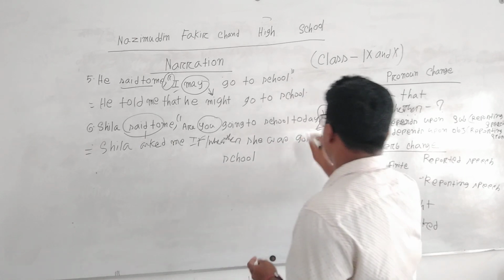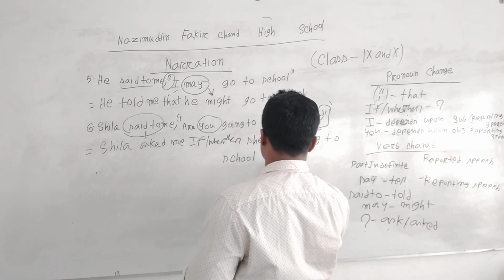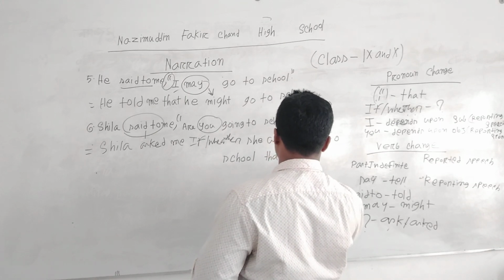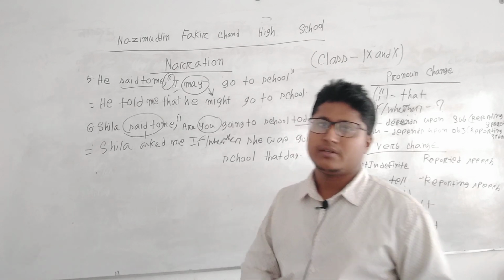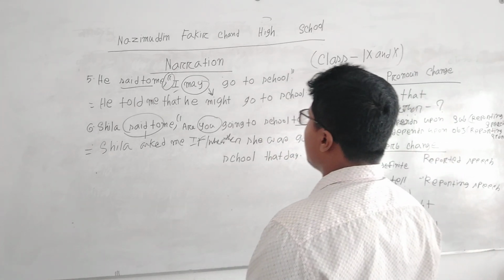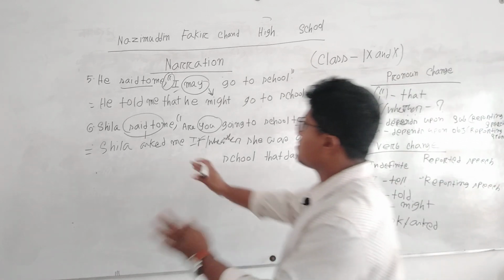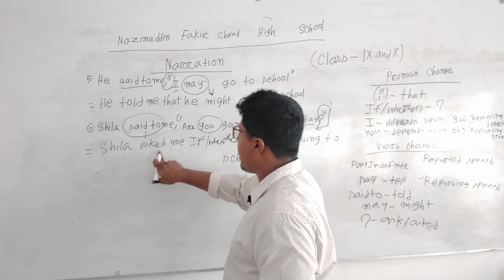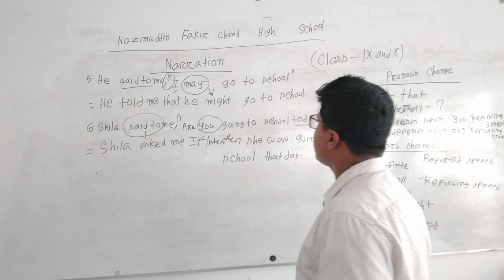Then for today we have to write that day. There are lots of things, the previous day, the next day. For today we have to write that day. So what is the change? As it is an interrogative sentence, we have to change said to as asked. Sheila asked me, are you going to school today?